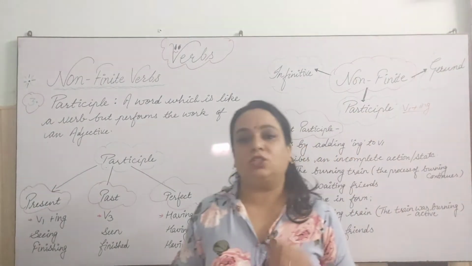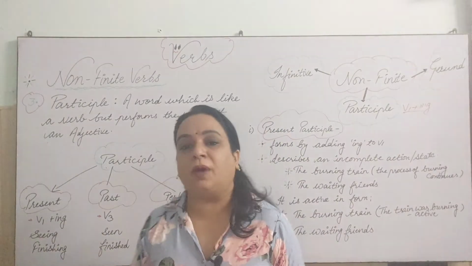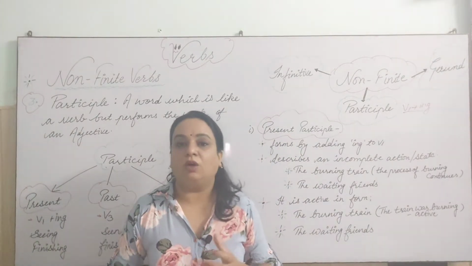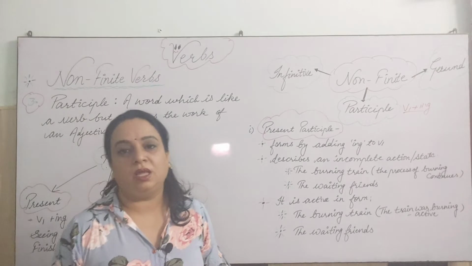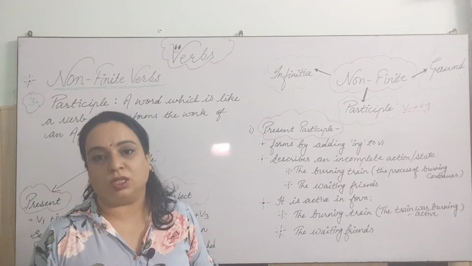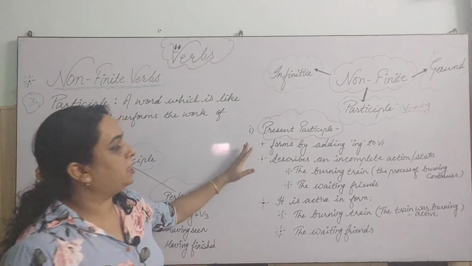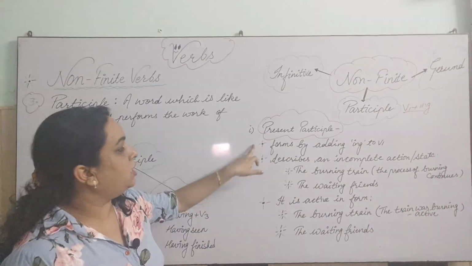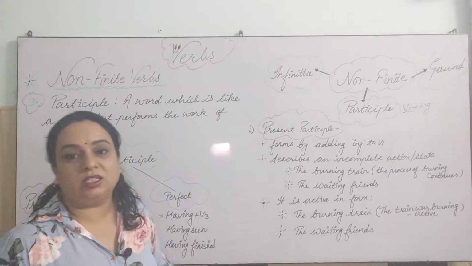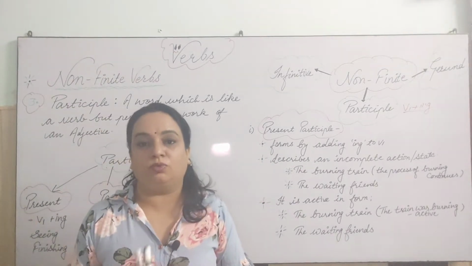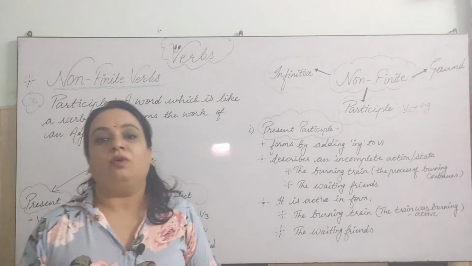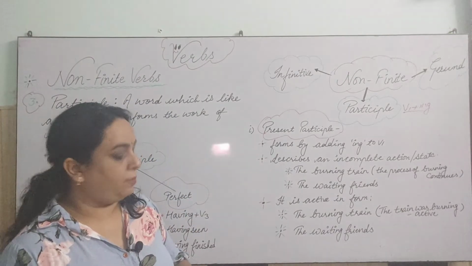So let's talk about number one, present participle, in detail: how to identify it and how it is used in the sentence. As I told you, it is formed by adding the ing form to the base or root form, or we can say verb first. This is very important.